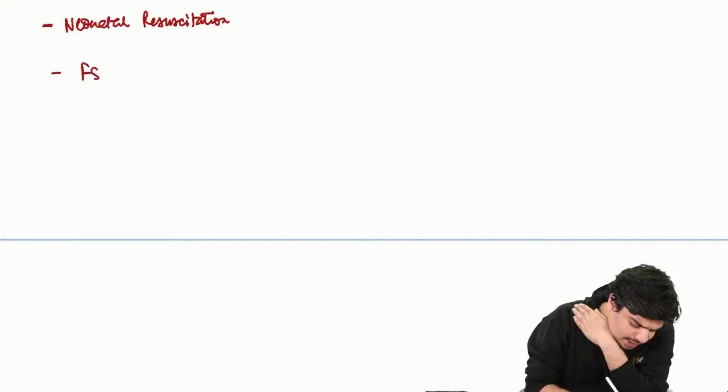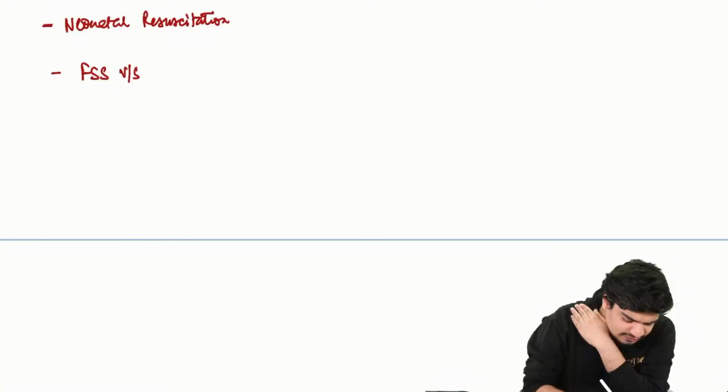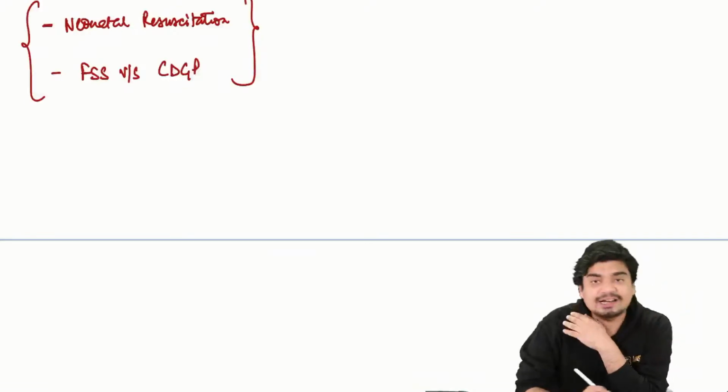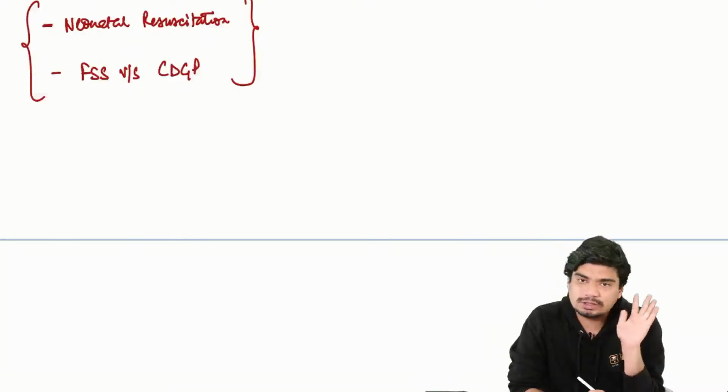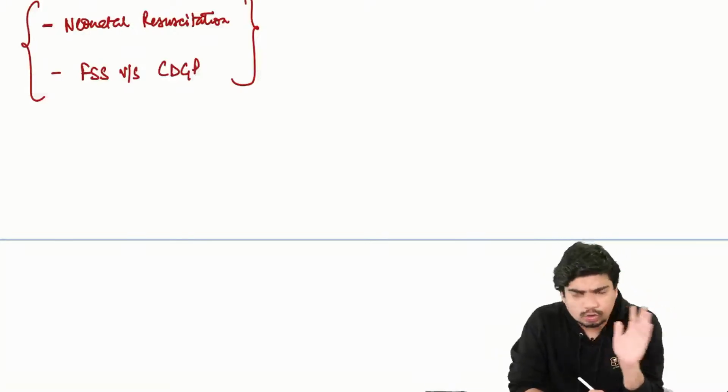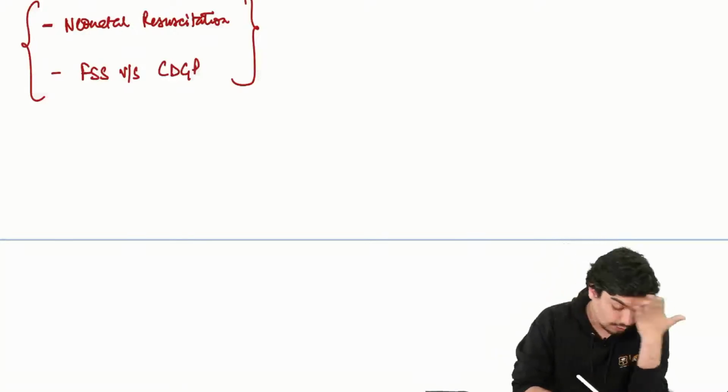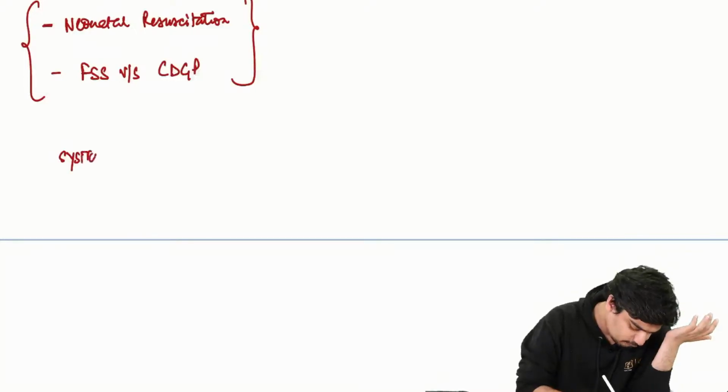And one important thing, familial short stature versus CDGP. That's it. From general pediatrics, I've covered most of the topics. Neonatal resuscitation, familial short stature versus CDGP. This is something which you can do on your own. Not too tough topics to understand, you can do on your own. From systemic pediatrics,